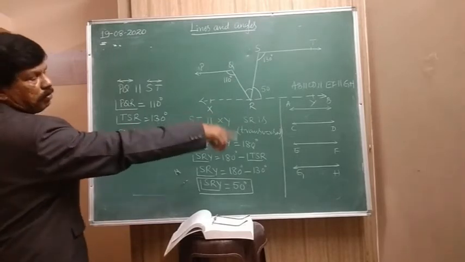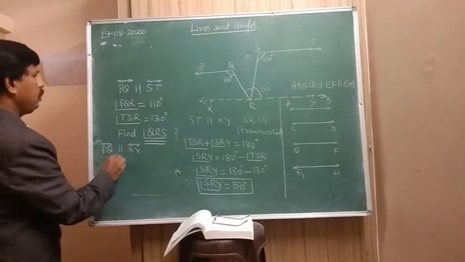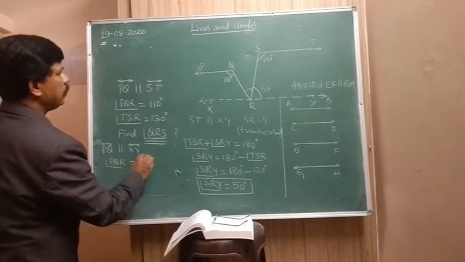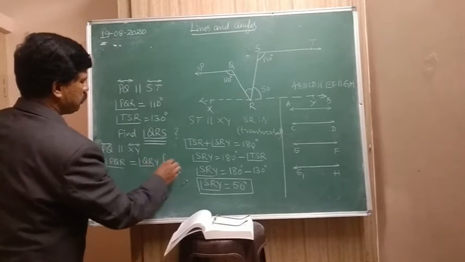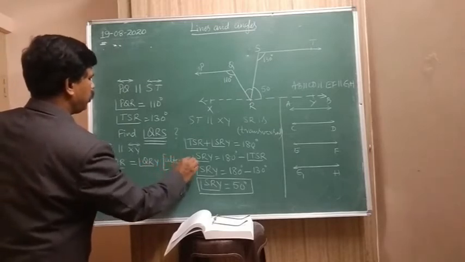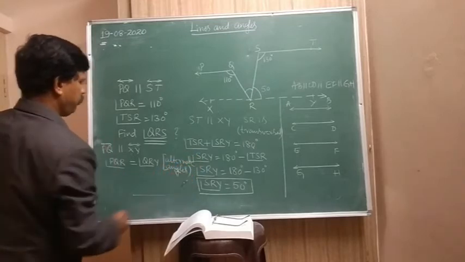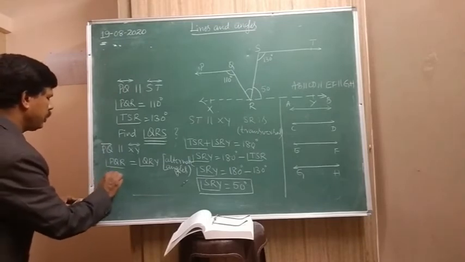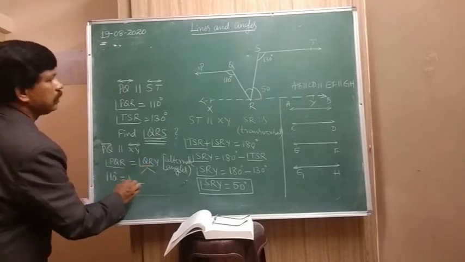So on that basis, angle PQR is equal to angle QRY. These are alternate angles. Now angle PQR is how much? 110 degrees.